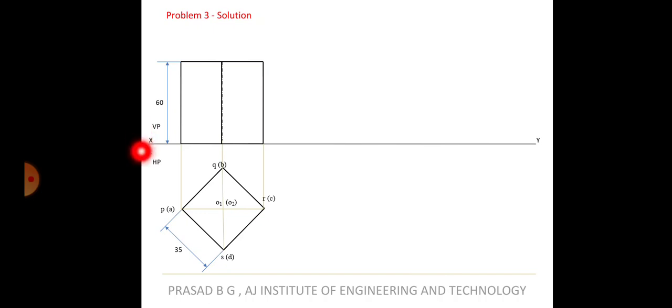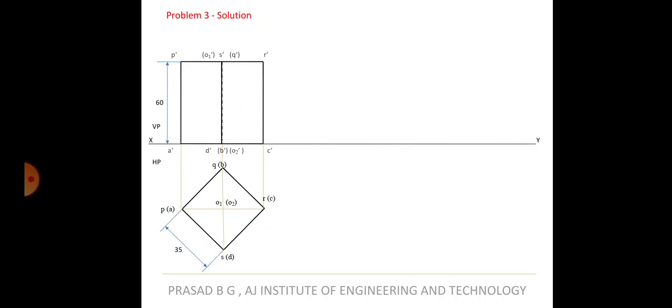And there is another way, very simple concept here. You have to see this center line here, this center line in the top view, and see this is one edge P, this is one edge R, and there is one more edge S in the front, isn't it? So whatever comes in front of the center line here in the top view, those many lines should be there. So for example, here you have P, R and also S. So three things are there in front of this, right? So there has to be three lines. In the previous case, there were only two edges from the center line. If you see where the O1 and O2 is there, in front of that you had only two lines that time. That's why two lines will be visible. In this case you have three lines, therefore three lines has to be visible.